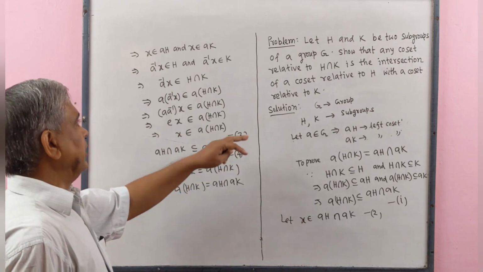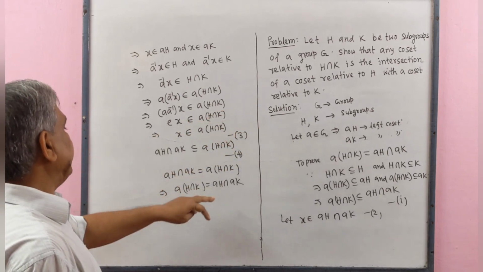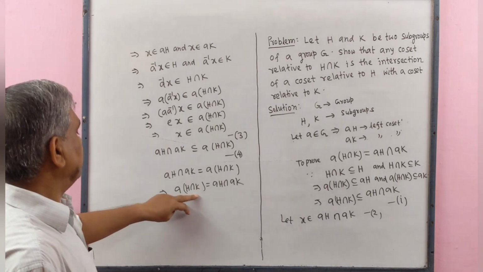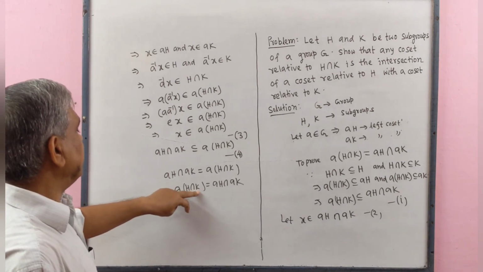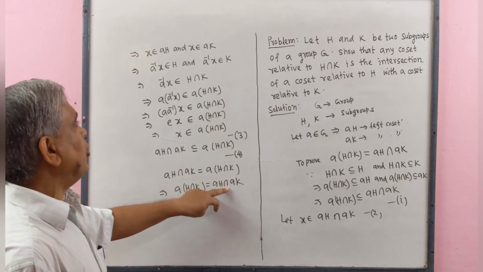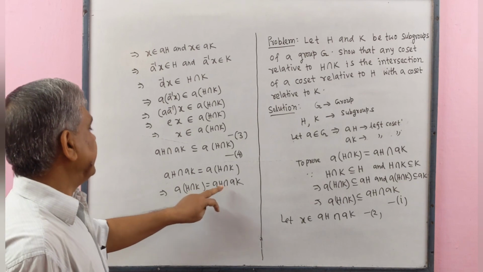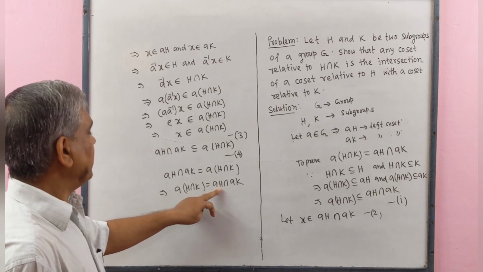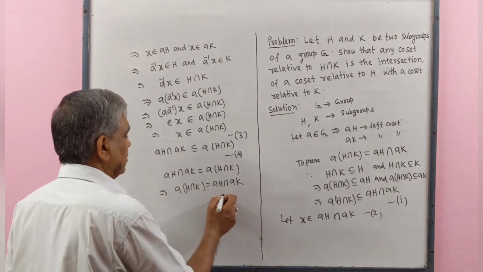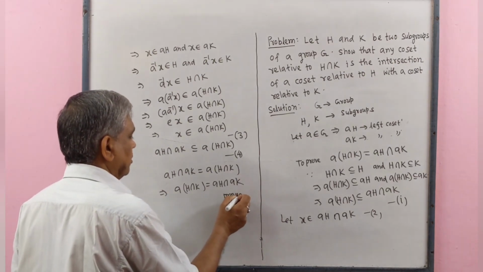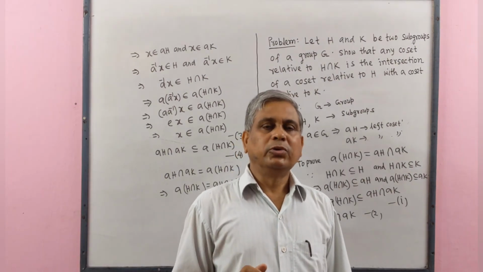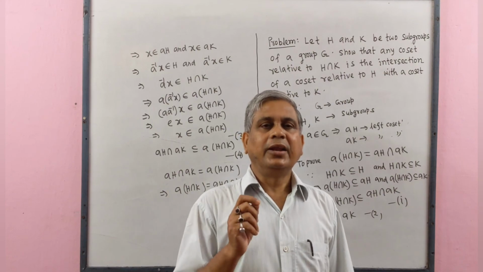Therefore, any coset relative to H intersect K, this is the left coset of H intersect K, is equal to the intersection of a coset relative to H with a coset relative to K. Proved. Now I will give you details of my lecture notes.